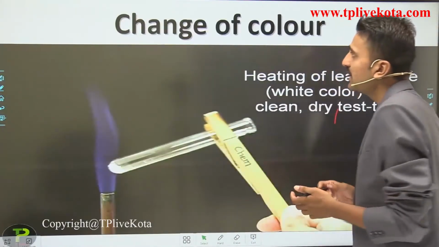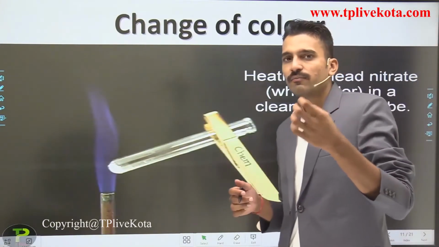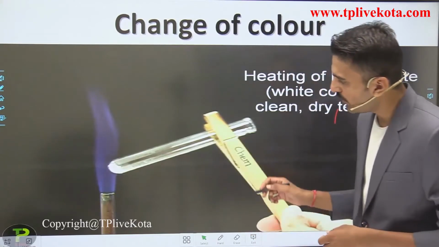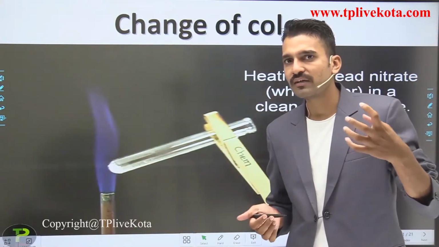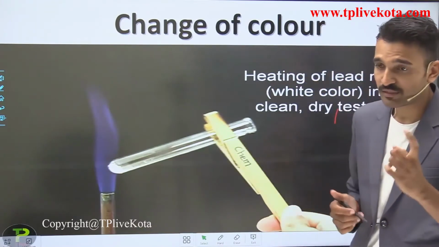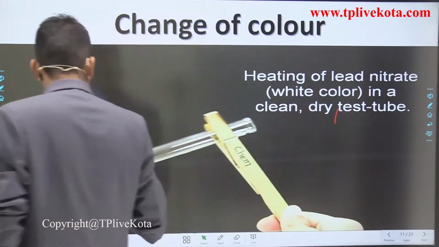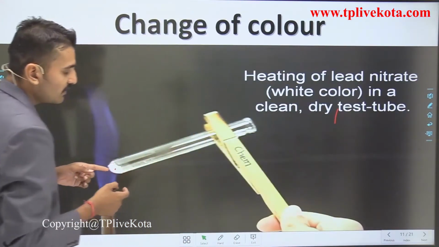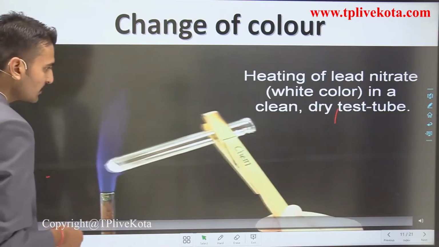Moving to the change of color. So how does the color change? Before we start this video, you have to see it clearly, and after that we are going to write some of its observations. This is very much important. Pay proper attention to the color of the substance that is present in this test tube. So let's see this particular reaction.